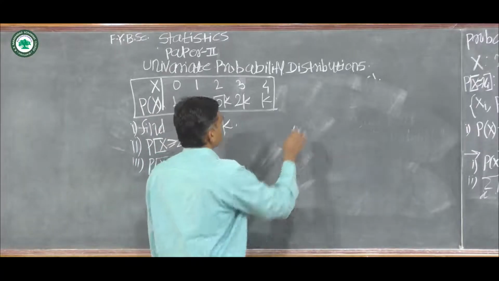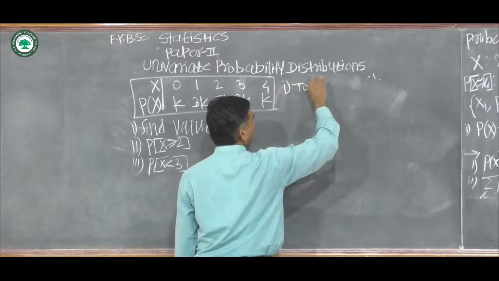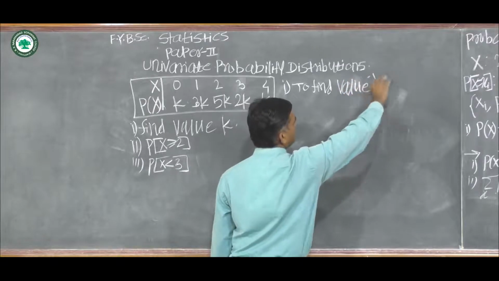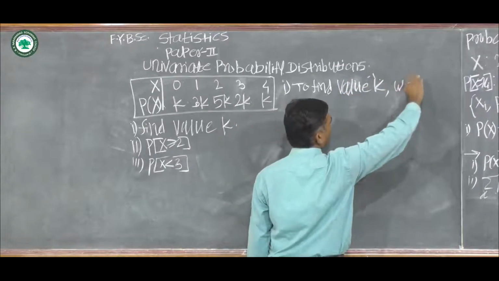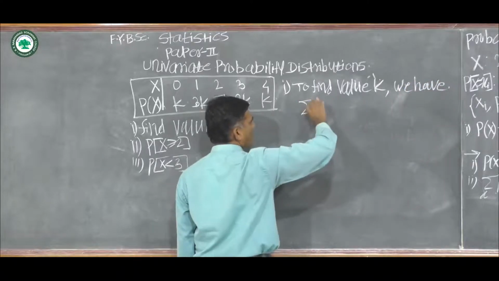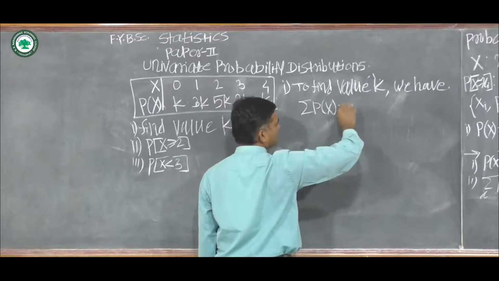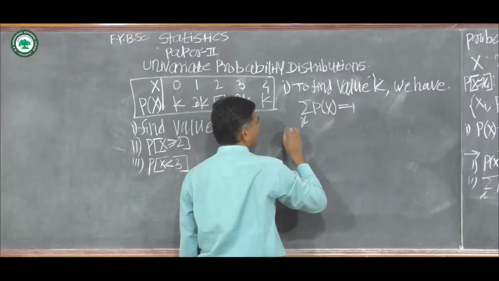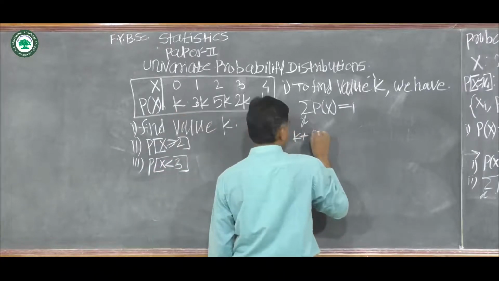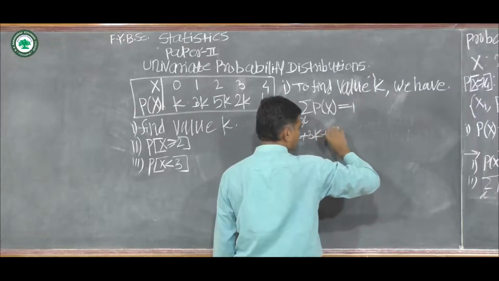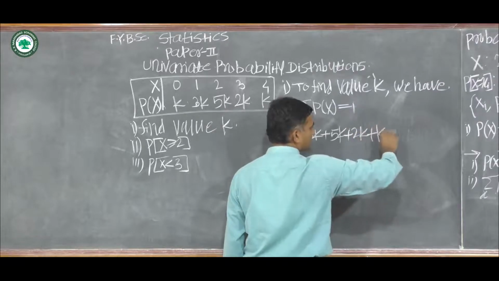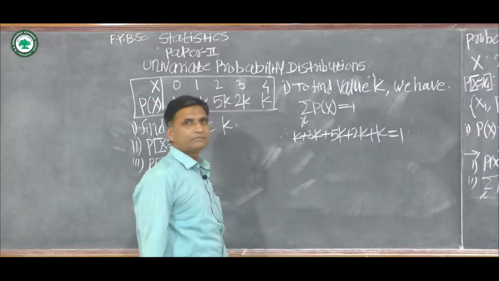Okay, that is, to find the value of k, we have summation of p of x over x is equal to 1. Therefore k plus 3k plus 5k plus 2k plus k is equal to 1.